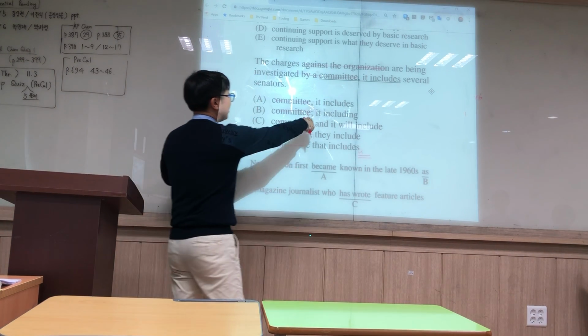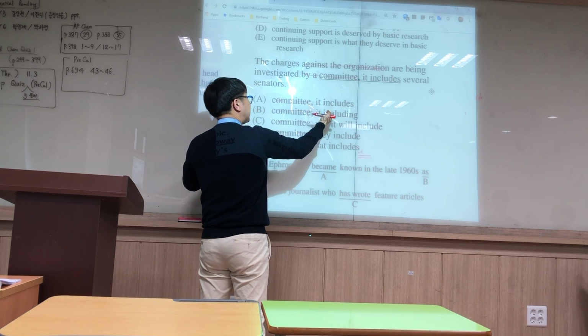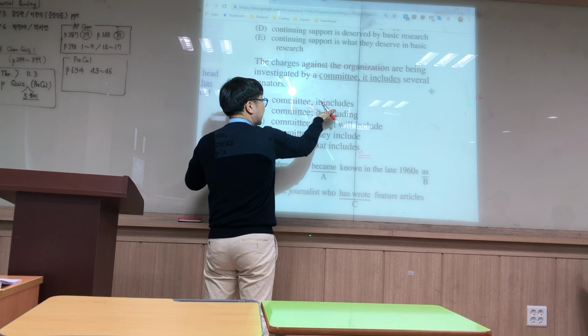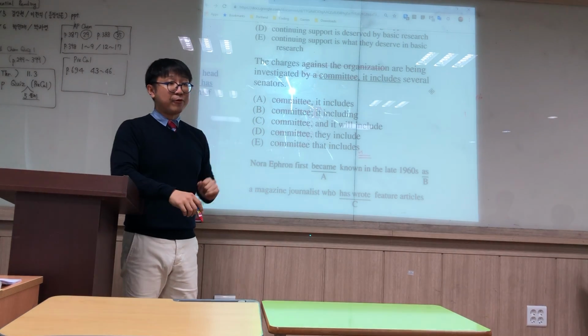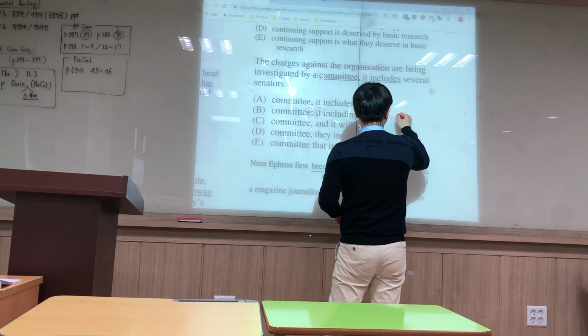So let's take a look here. It, including several senators. We know we have an IC on the left side, but on the right side we do not have a verb. We have a subject, it, but we don't have a verb that goes with that, right? So this is a fragment, no verb.